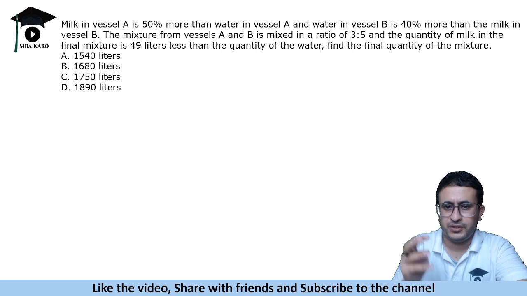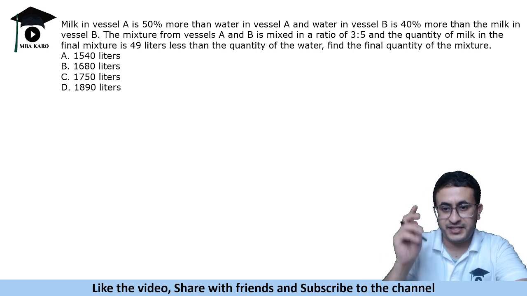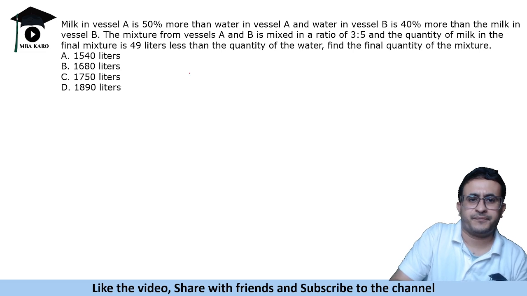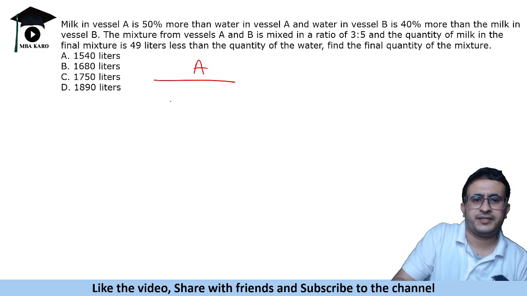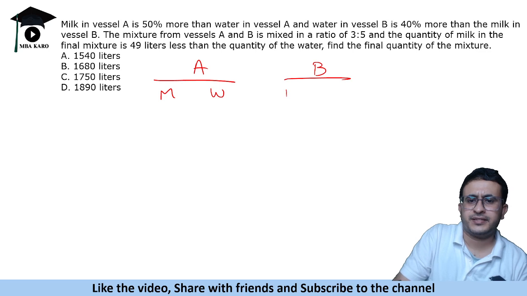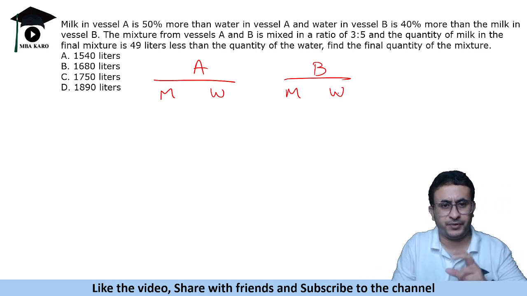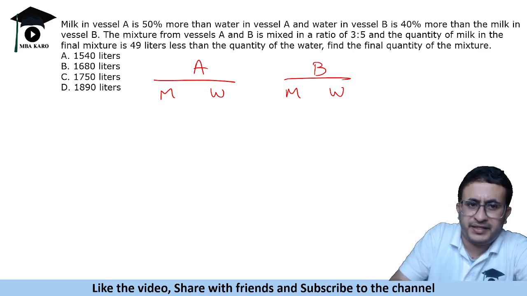Okay, so we need to mix these quantities and get the answer. So vessel A में है some milk and water, and vessel B also has some milk and water. Okay, now milk in vessel A is 50% more than water. So 3:2 में होगा.